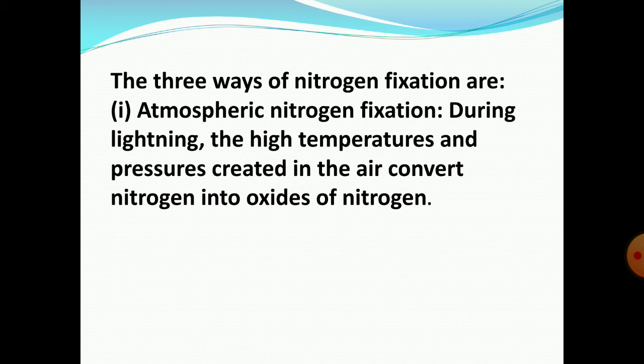You have seen when lightning strikes, the nitrogen and oxygen in the atmosphere combine due to electric discharge and form oxides of nitrogen. These oxides of nitrogen dissolve in water and then form nitric acid, and then it comes down on the earth and reacts with alkaline salts present in the soil and forms the nitrates. These nitrates are absorbed by the plants.